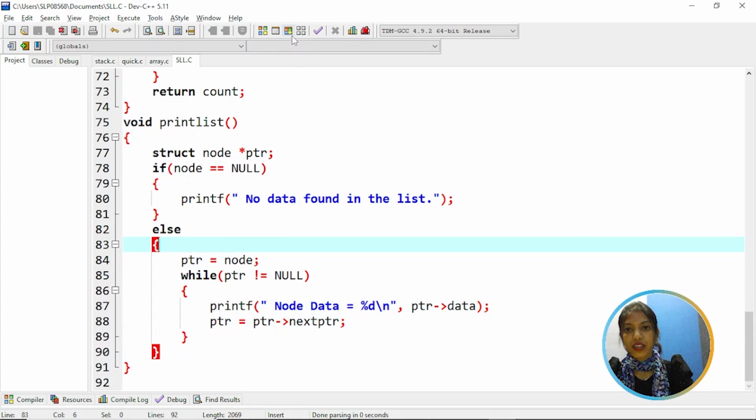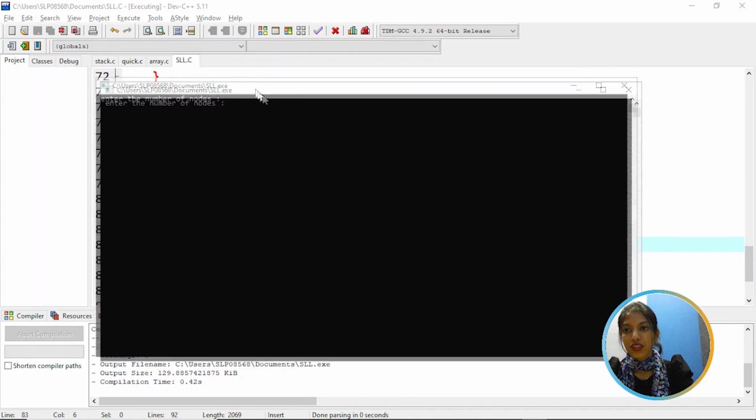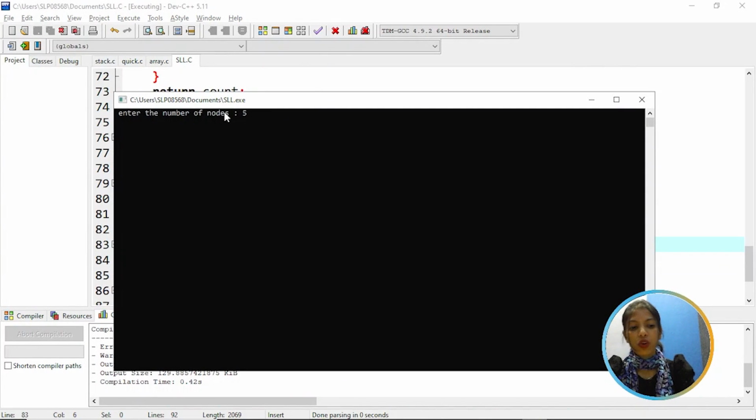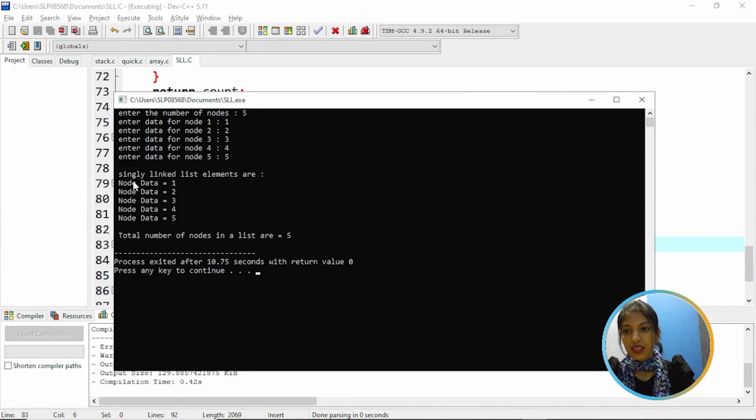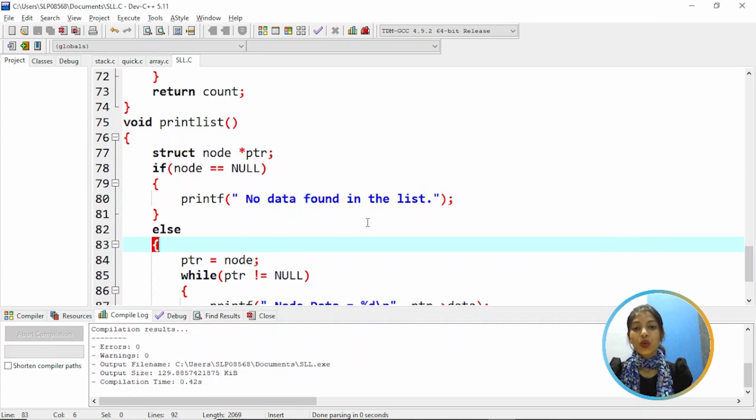So now let's try to execute it. So enter the number of nodes. So if you want 5 nodes, so enter the data. So let us enter 1, 2, 3, 4 and 5. So as you can see, the singly linked list elements are 1, 2, 3, 4 and 5 and the total number of nodes are 5.